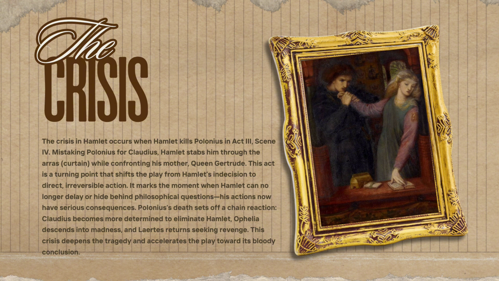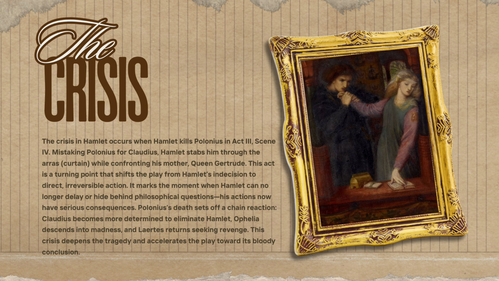Hamlet, the turning point. The pivotal moment in Hamlet arrives in Act 3, Scene 4. Hamlet, mistakenly believing he's confronting Claudius, stabs Polonius through an arras while confronting his mother, Gertrude. This act marks a critical turning point. Up to this moment, Hamlet's indecision and philosophical musings have dominated the play. However, this direct, irreversible action propels the narrative forward. Hamlet can no longer delay or hide behind philosophical questions. His actions now have immediate and serious consequences.